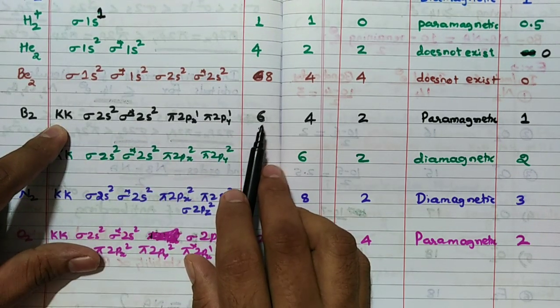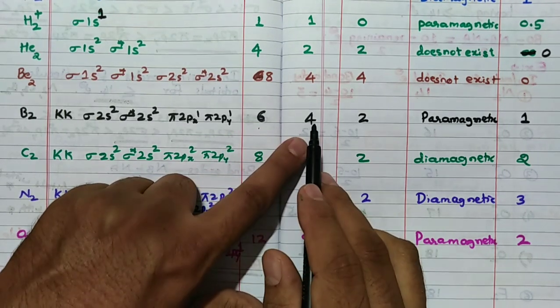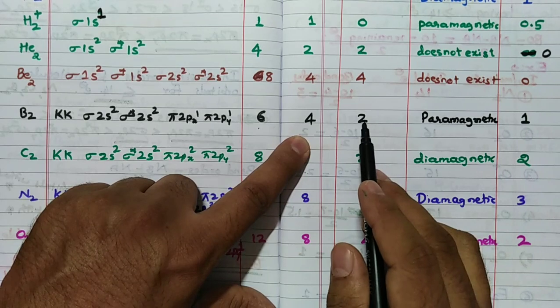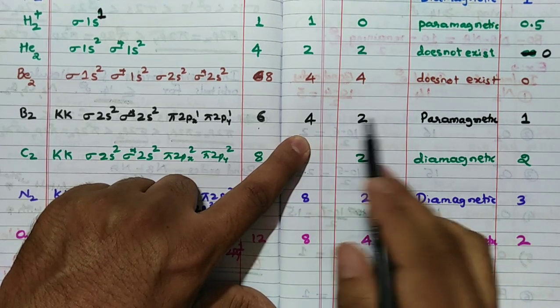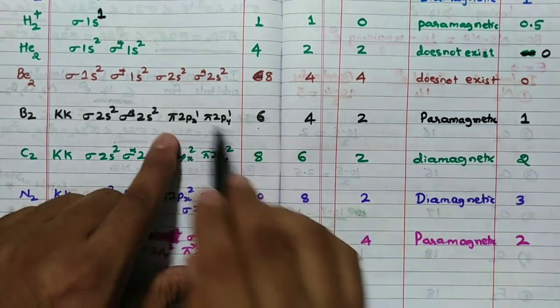Then when you will get here, instead of 2 you will get 10. So instead of 4 you will get plus 2, 6. Here you will get 4. So 6 minus 4 is nothing but 4 minus 2 is nothing but equal to 1. Paramagnetic behavior because 1 electron.